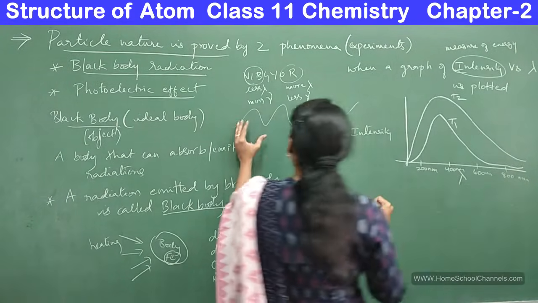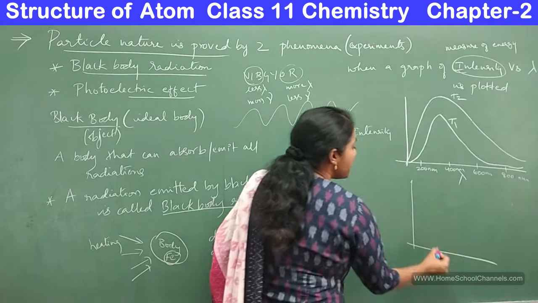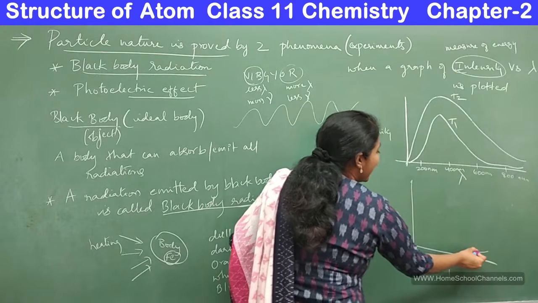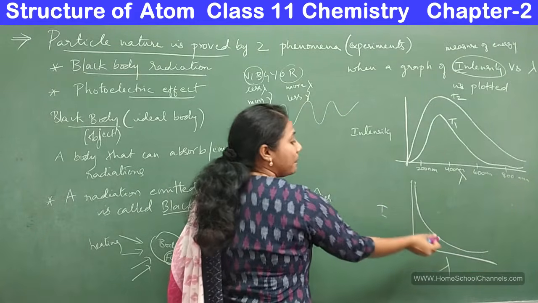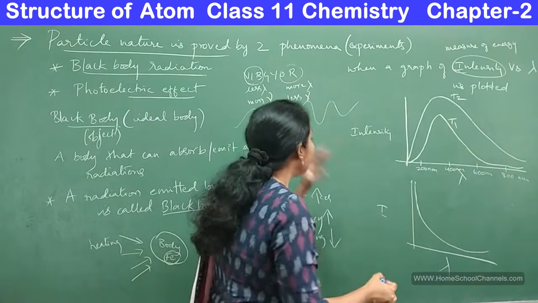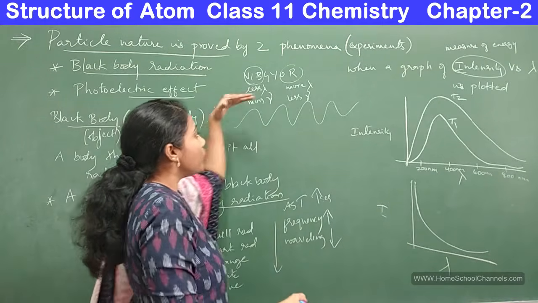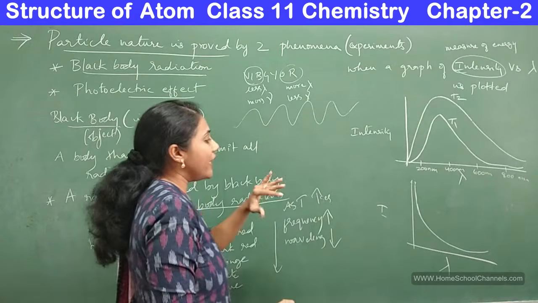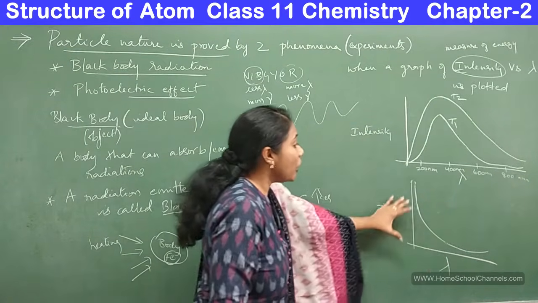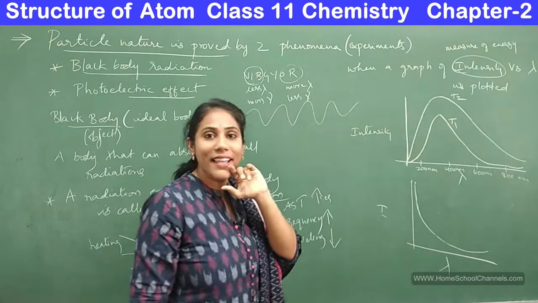So when the radiation is emitted continuously, what is the graph you would observe? Lambda versus intensity, you would just observe as the lambda decreases, frequency increases sharply. This is the graph you would have observed when energy is emitted continuously, when it is moving continuously in the form of a wave, then definitely this must be the graph you should observe. But you are not observing a graph like this. You are observing a graph like this.